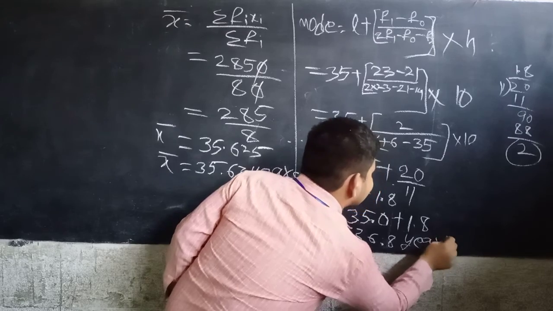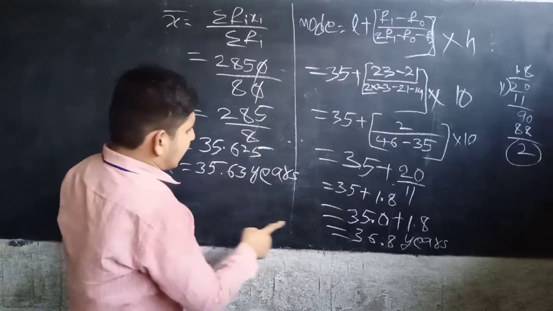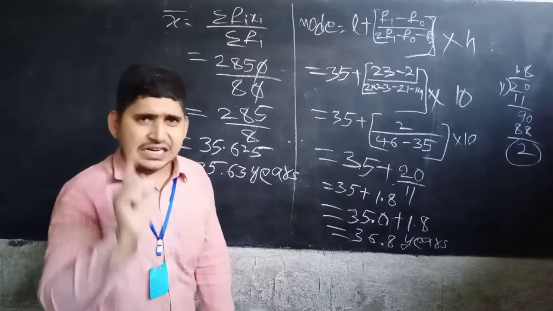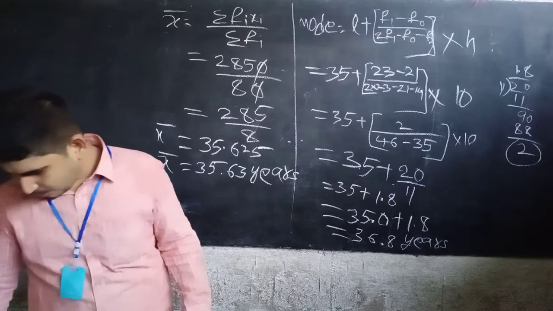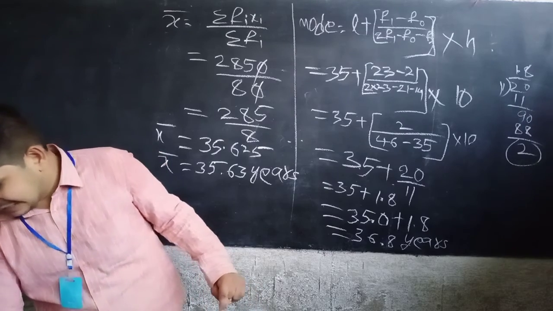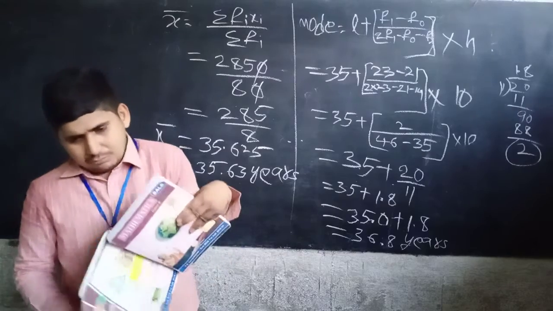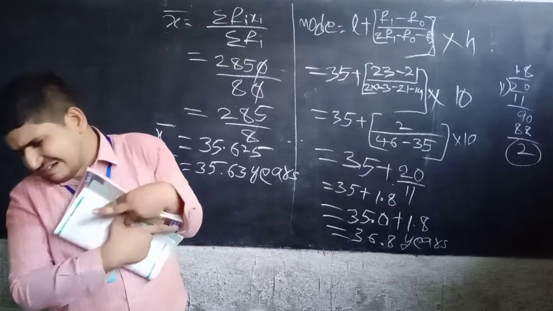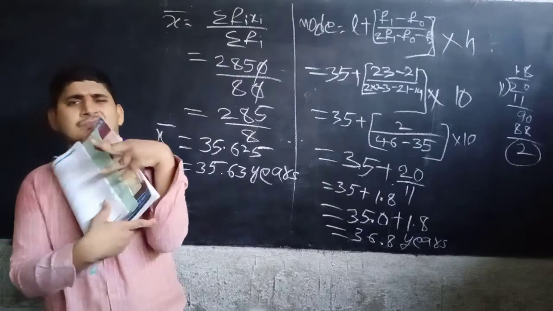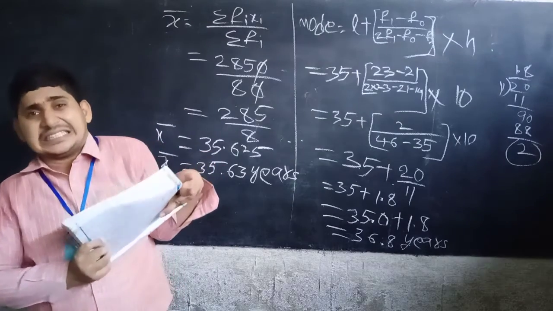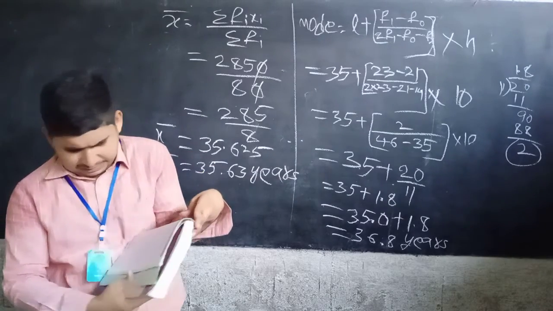Okay, this is the mean value and this is the mode value of the given data. Okay? Now, after finding the mean and mode value, we should write like this. Because he asked to compare and interpret the values.